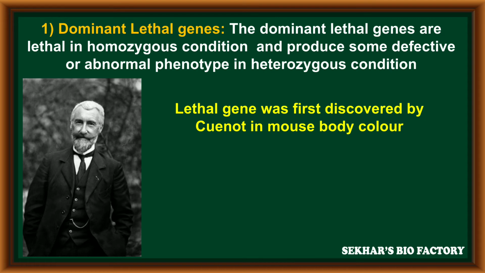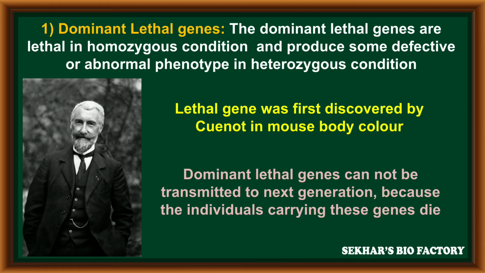Lethal genes were first discovered by Cuénot in mouse body color. The dominant lethal genes cannot be transmitted to the next generation, because if they are present in an individual, such organisms will die at an early stage, so there is no chance to transfer the dominant lethal genes into the next generation.